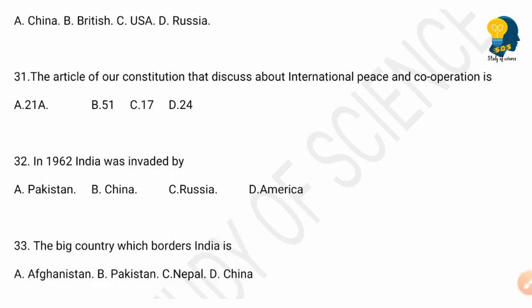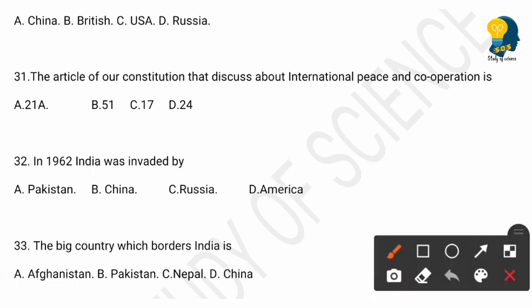The article of our constitution that discusses international peace and cooperation is, options are 21A, 51, 17, 24. So here the right answer is option B, 51. The article of our constitution that discusses international peace and cooperation is article 51.